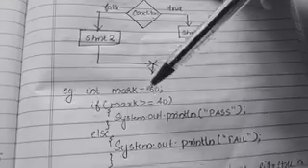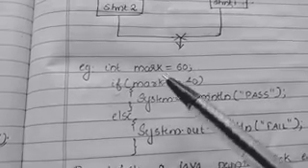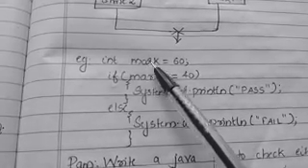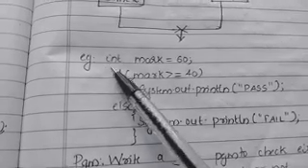If the condition is false, then the statement in the false block will be executed. Just consider an example. This is just a portion of the program: int mark = 60. Here you can see that the value we assign to the variable mark is 60, and it is of integer type. So here we check a condition by using an if statement.